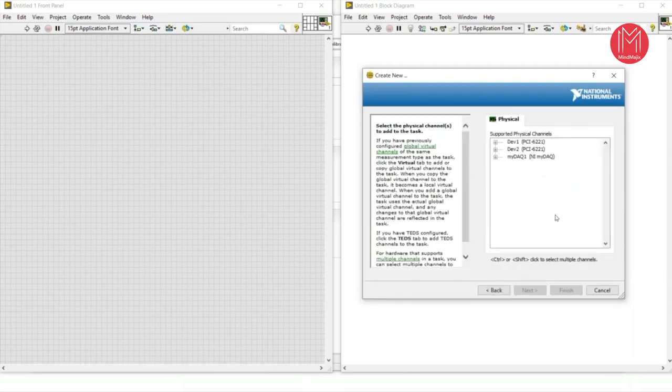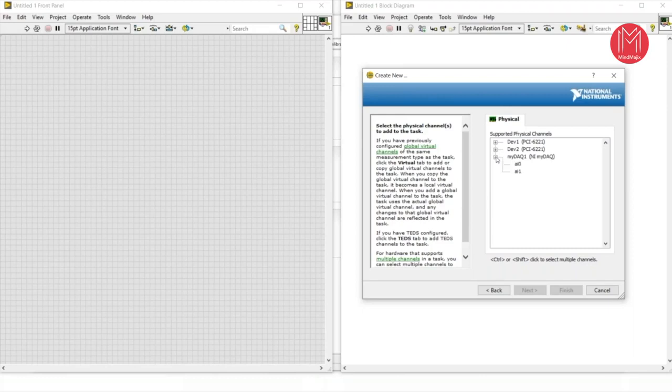It will redirect you to the physical channel. There are three target hardware present. One hardware is myDAQ, the second is the PCI card 6221, and the third is also PCI 6221. So there are three hardware, this one first, this one second, and this one third. myDAQ is a general purpose student data acquisition system. So I will use this myDAQ to acquire my temperature data. So I will click here.